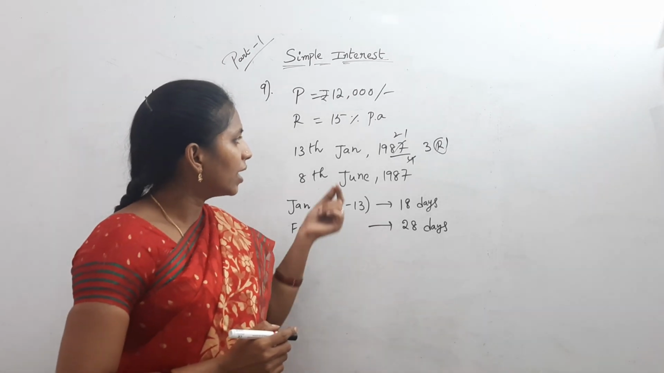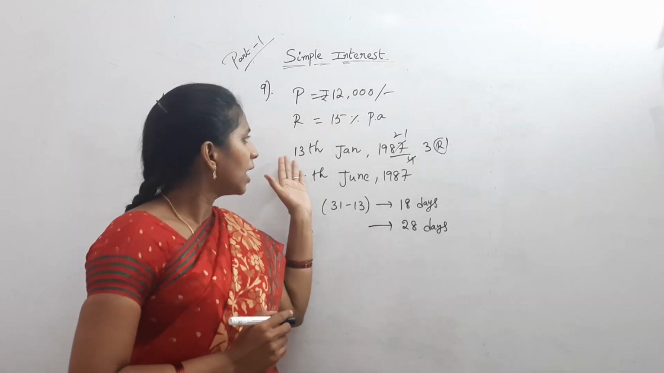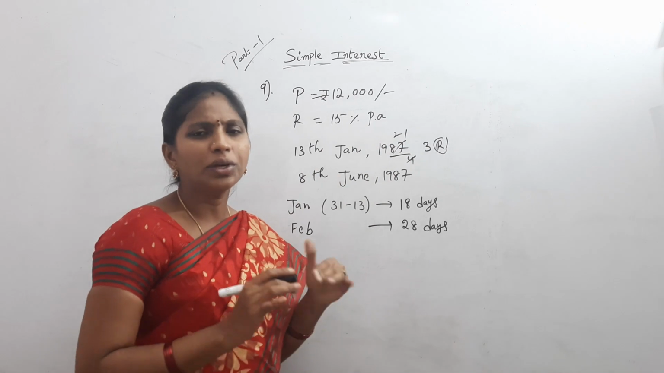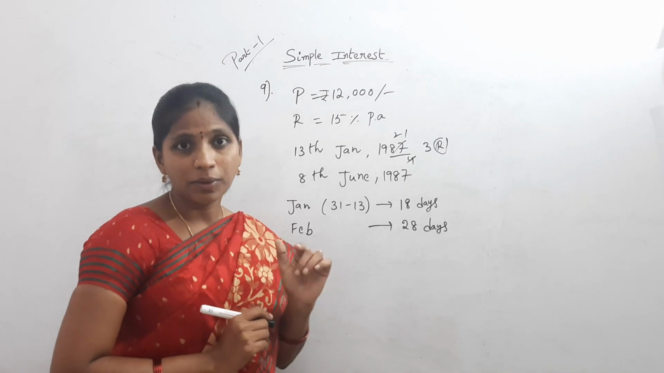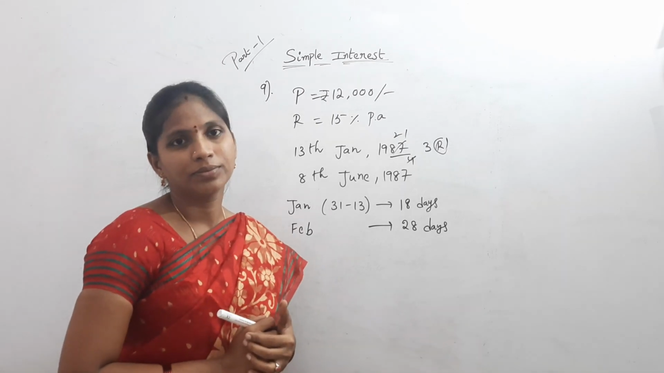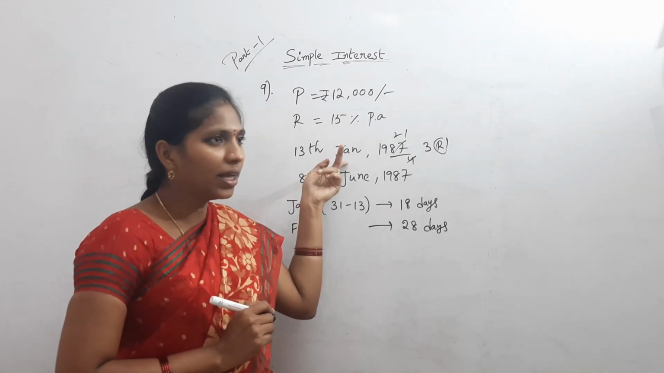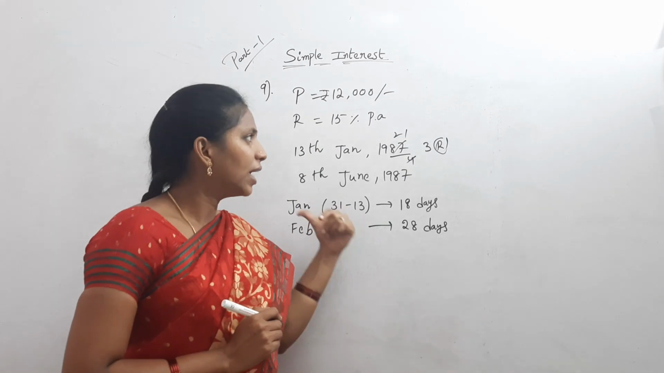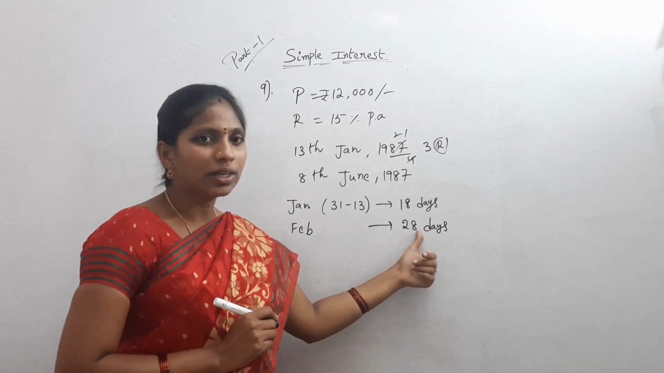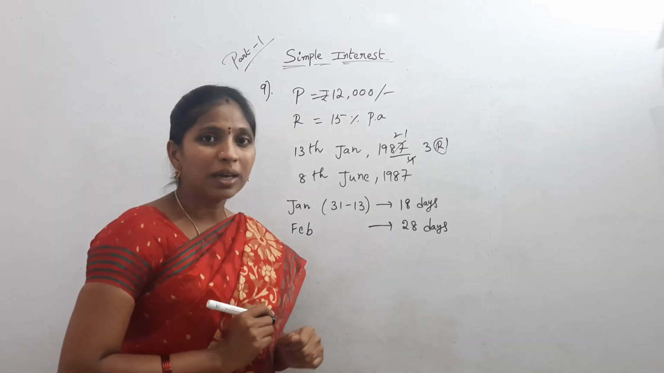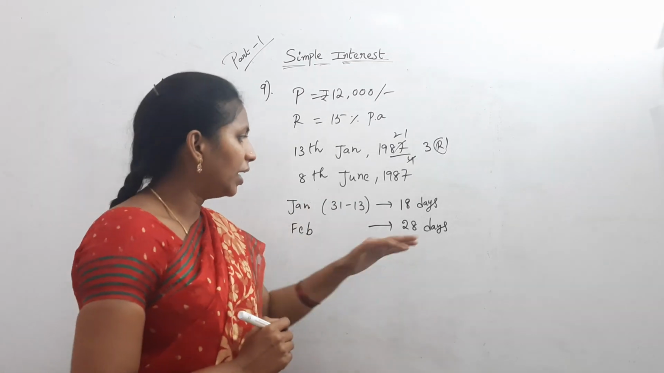Suppose in the example the date starts from 13th March 1987. Then no need to check for leap year or non-leap year, because there is no February in that date. But in this example, the date is in January and the next month is February. That's why you have to check whether the year is a leap year or not. Then write the number of days of February, because 1 day is also very important in the calculation of interest. 28 days. Then March.